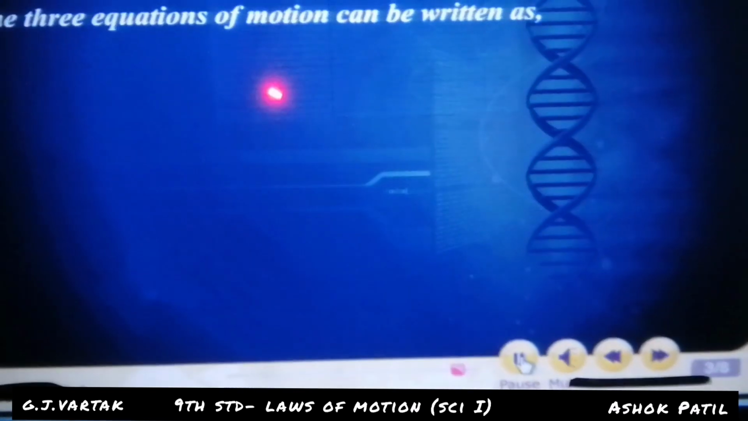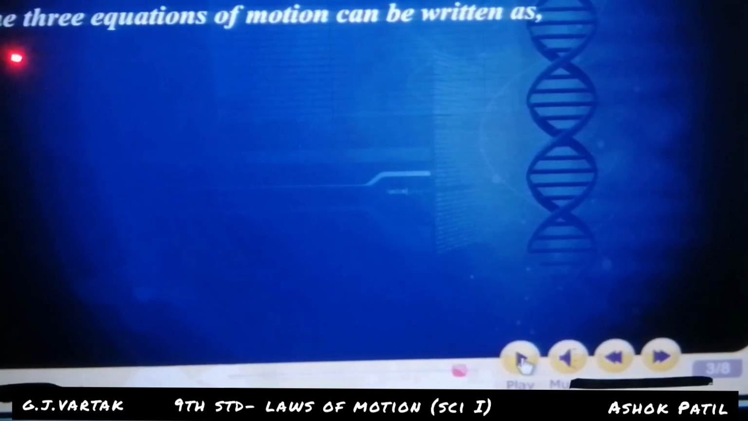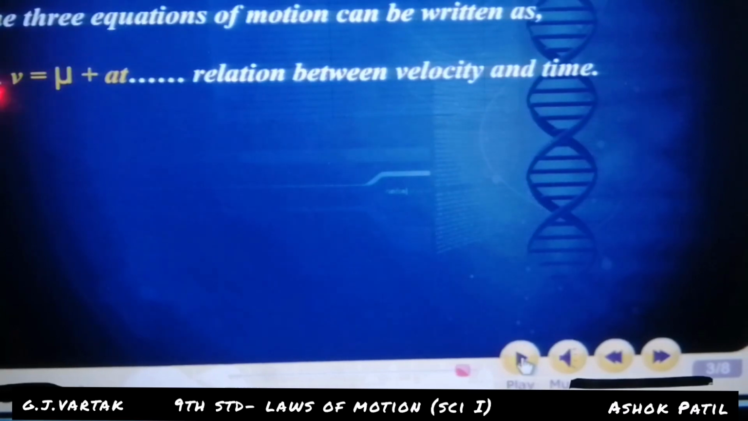The three equations of motion can be written as follows. First one: v is equal to u plus at. This is the relation between velocity and time. This is the first equation.